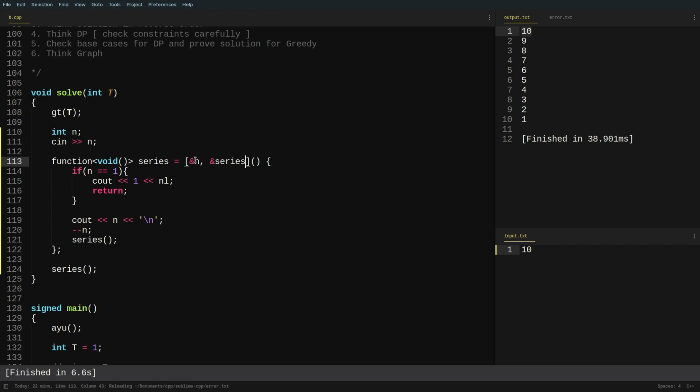But instead, if you want to save time, you can just write a single & and this will import all the variables in the parent function. You just need to make sure that the variables that you're using inside the lambda functions are different from the variables in the parent function. So this is how you can use lambda functions to recursively call any element.